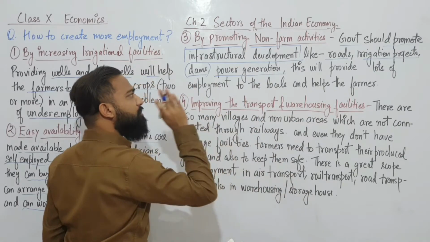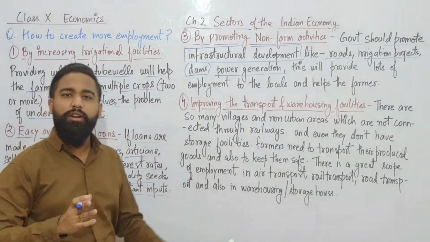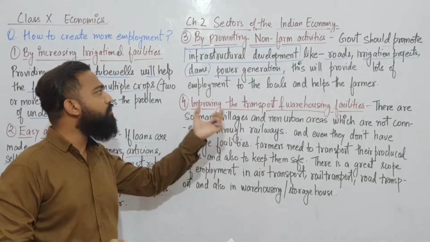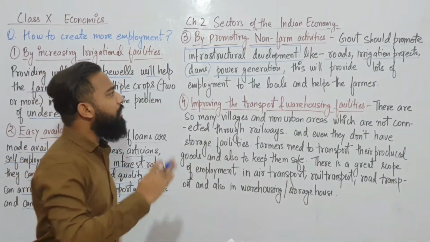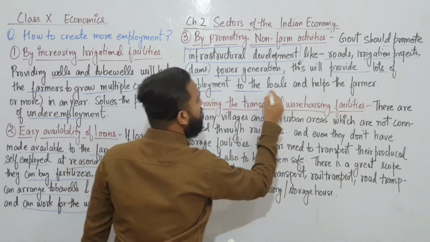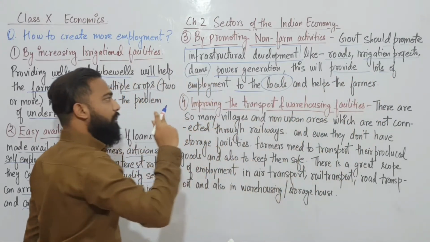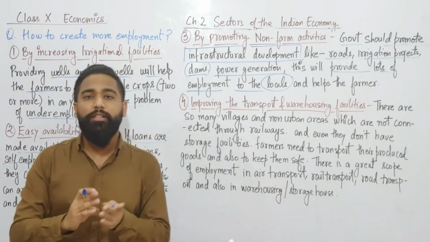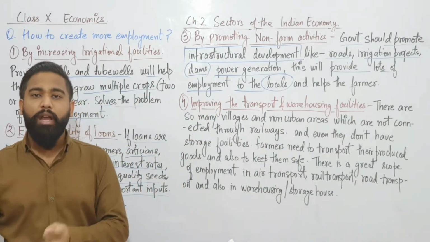If the government works on these, this will provide lots of employment to the locals who are living there and are unemployed.